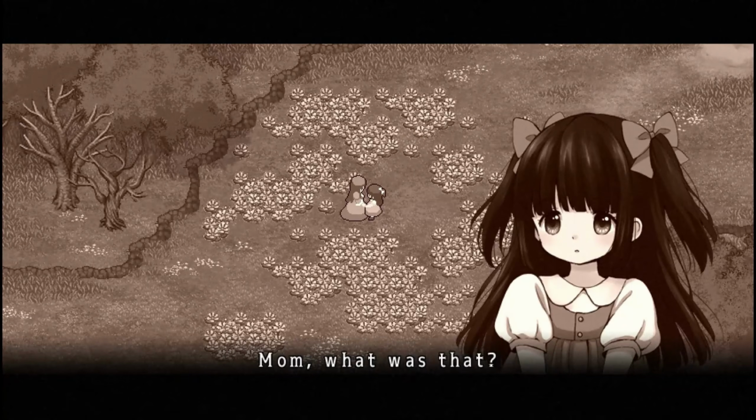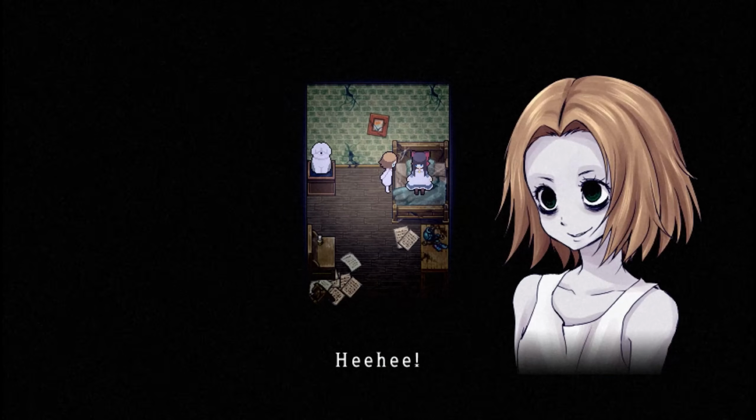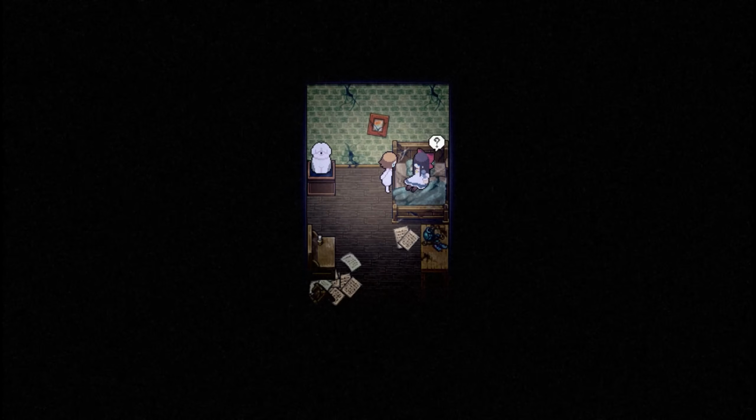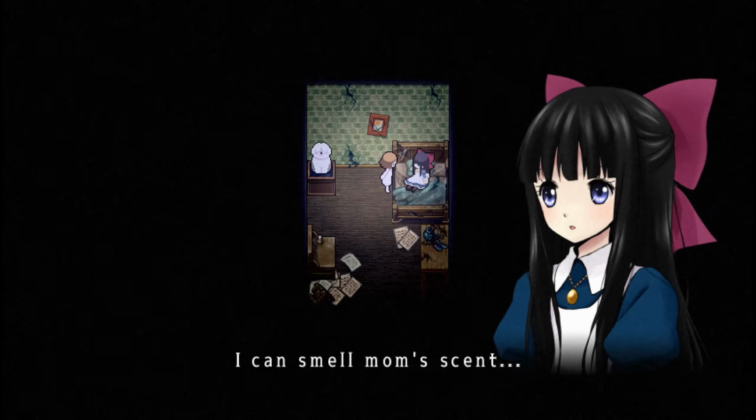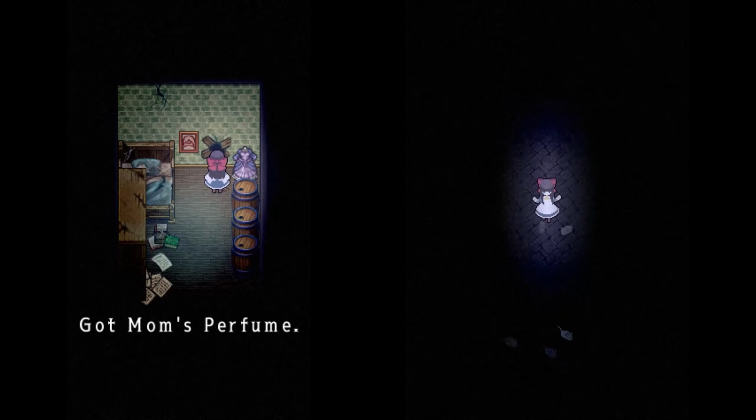Now in the deepest level, Aya collapses from exhaustion after battling a withered corpse that begged her to end its suffering. This triggers a memory of her mother before Aya awakens in a dilapidated bedroom with a mischievous corpse girl who steals her mother's perfume. Aya later finds the perfume and uses it to navigate a rat-infested hallway.